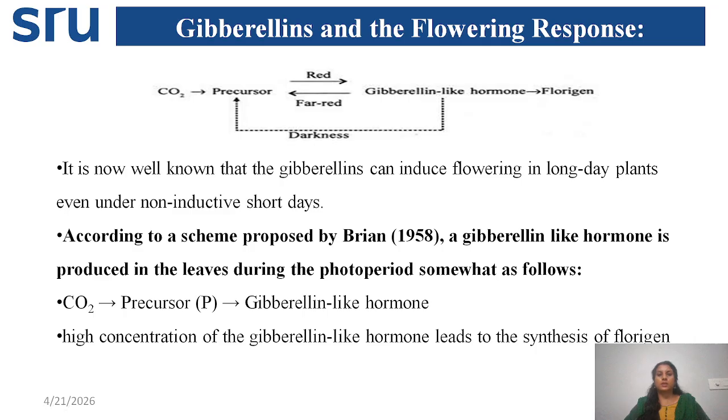Even though it is a short day, if you spray this gibberellin hormone, it will increase flowering, because gibberellin is mainly responsible for cell elongation and it also influences the synthesis of the flowering hormone florigen. So if you spray gibberellin, long day plants show flowering even though it's a short day condition.